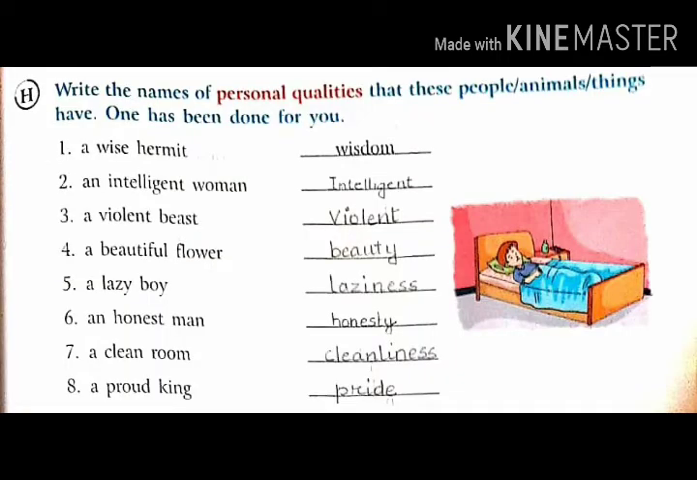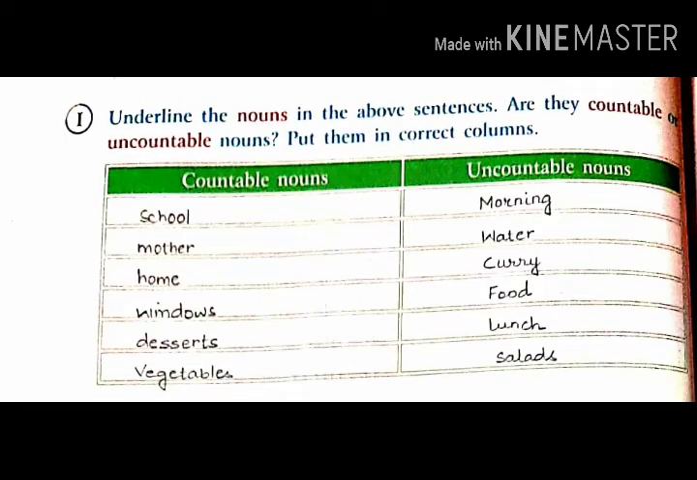Question number H. Write the names of personal qualities that these people, animals, things have. One has been done for you. Like a wise hermit, wisdom. Likewise, all have been done for you here. Question number I. Underline the nouns in the above sentences. Are they countable or uncountable nouns? Put them in a correct column. You have to put the nouns in their correct column, whether it is countable or uncountable.